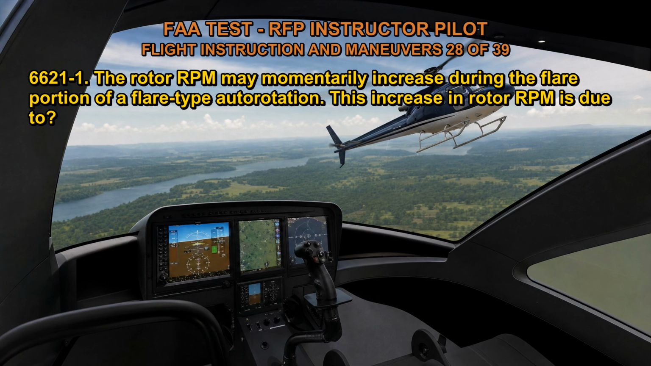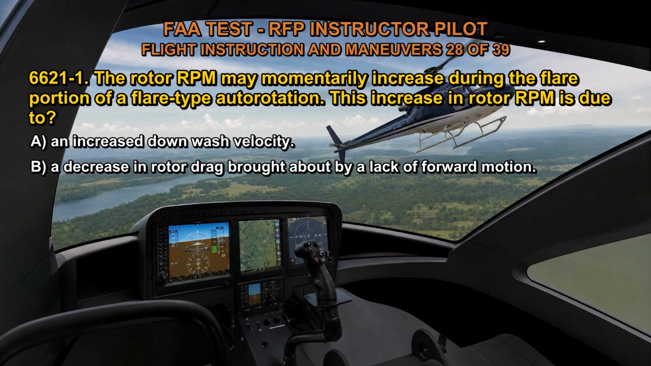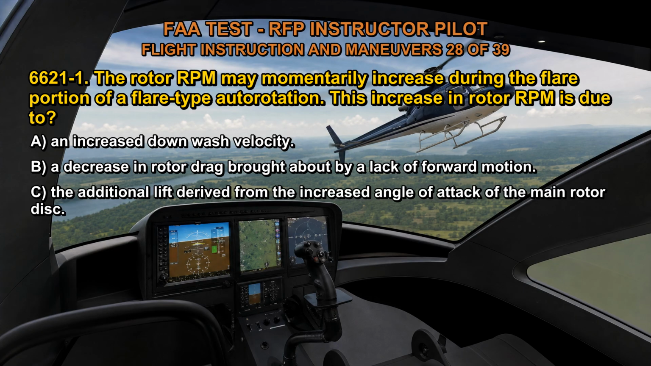Q6621-1. The rotor RPM may momentarily increase during the flare portion of a flare-type autorotation. This increase in rotor RPM is due to A. An increased downwash velocity. B. A decrease in rotor drag brought about by a lack of forward motion. C. The additional lift derived from the increased angle of attack of the main rotor disc.